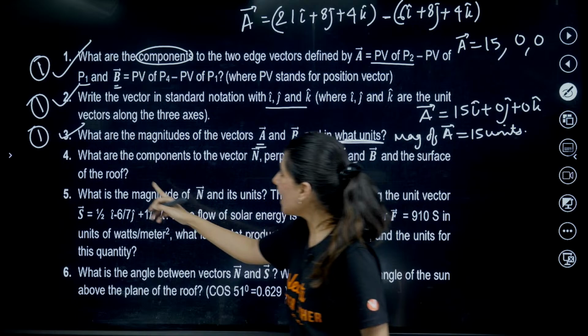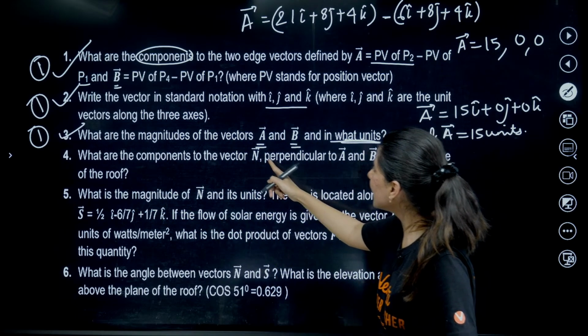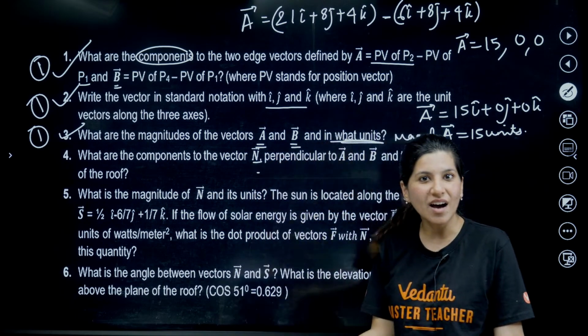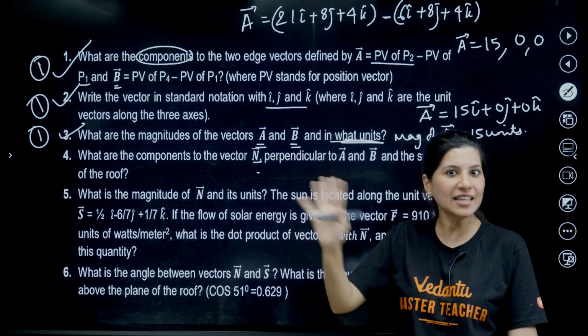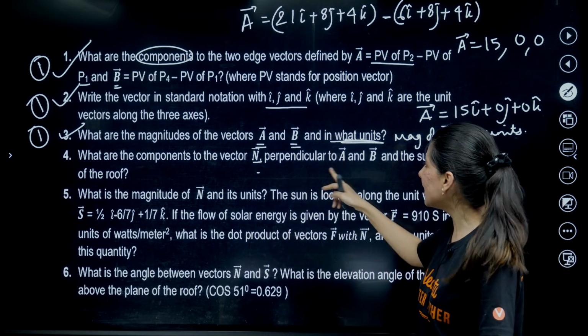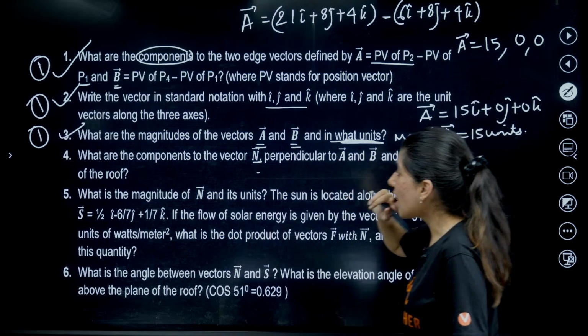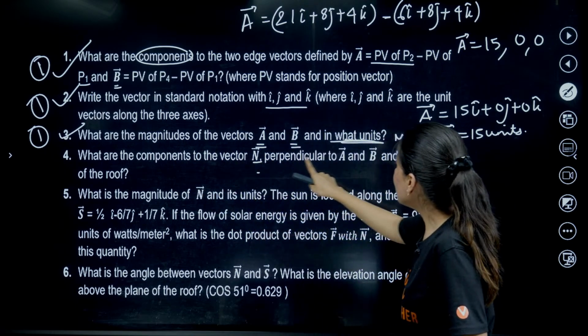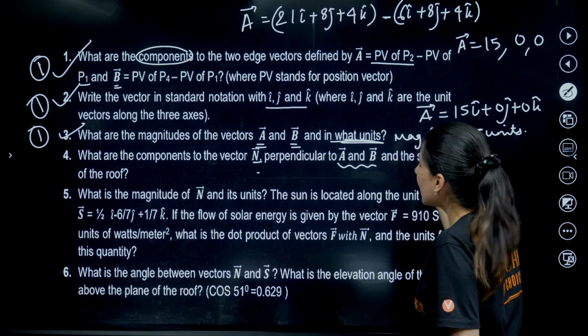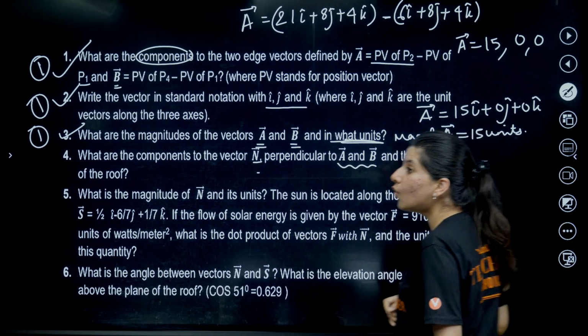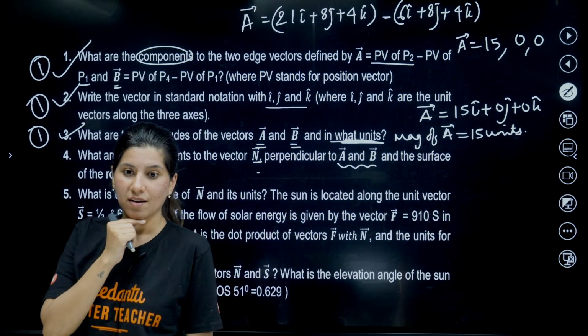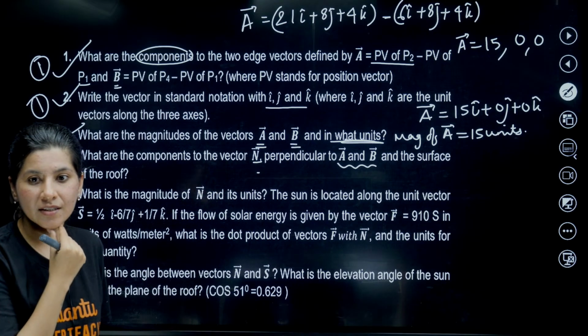Now what are the components of the vector n? Now this is a new thing. I don't know about n, they didn't tell us about n. So they will tell us: components of the vector n perpendicular to A and B and the surface of the roof.